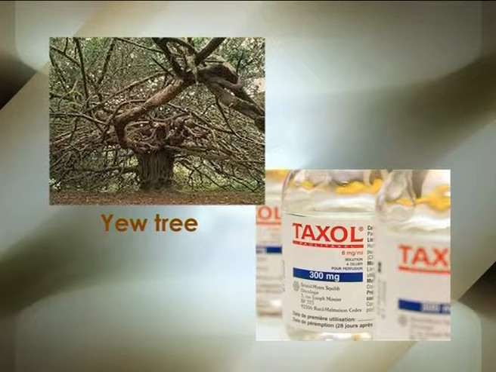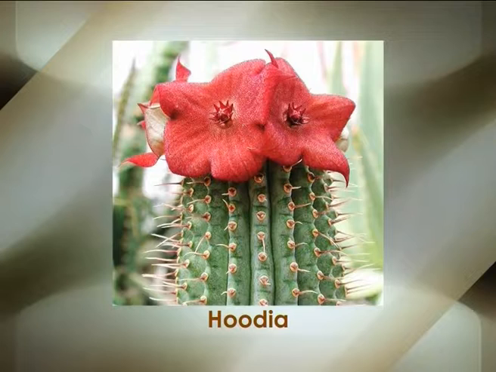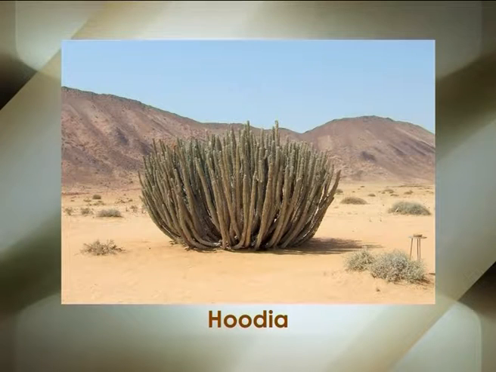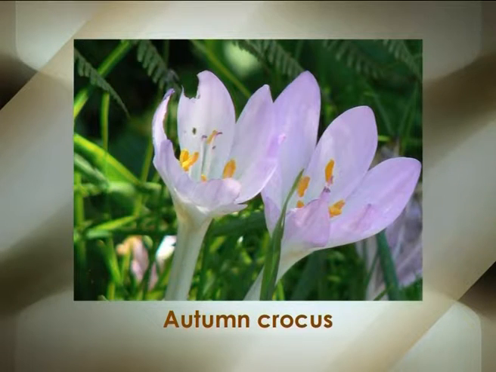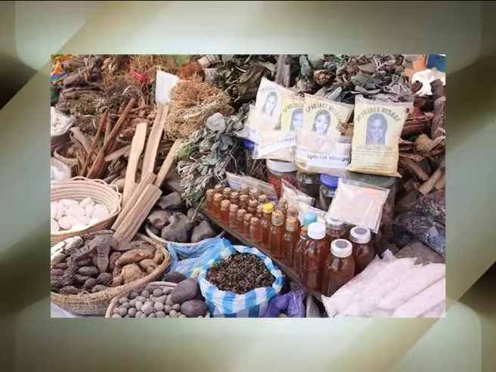These included yew trees, the bark of which is used for the cancer drug Taxol; Hoodia, the plant from Namibia, source of weight loss drugs; half of magnolias, used in Chinese medicine for 5,000 years to fight cancer, dementia and heart diseases; and autumn crocus for gout. The group also found that 5 billion people benefit from traditional plant-based medicine for healthcare.